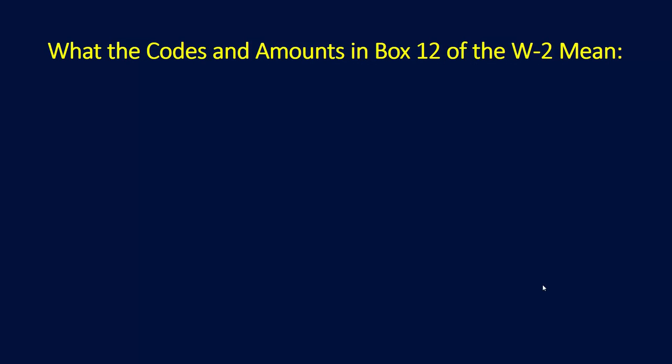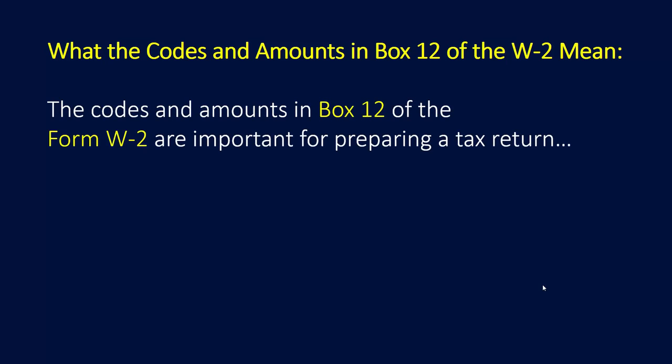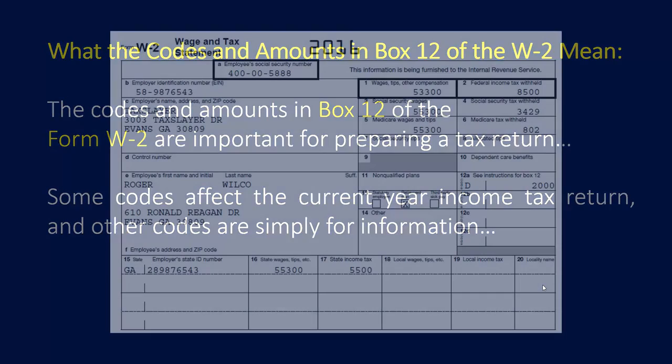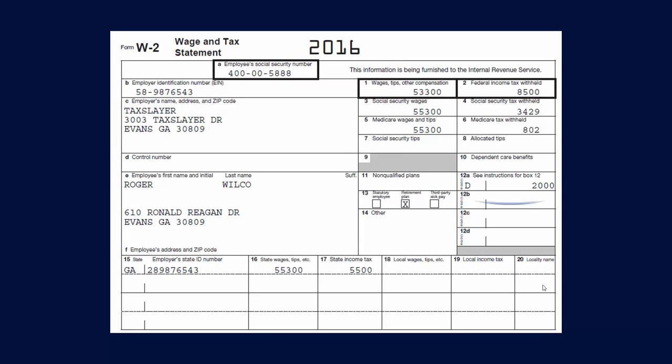Now on your W-2, there's a box 12. Let's take a quick look at what the codes and the amounts in box 12 of the W-2 can mean in certain circumstances. The codes and the amounts in box 12 of the W-2 are important in preparing a tax return. Some codes affect the current year income tax return, and other codes are simply there for information. So if we look at this W-2 in box 12 or 12A, we see a code D and an amount of $2,000.